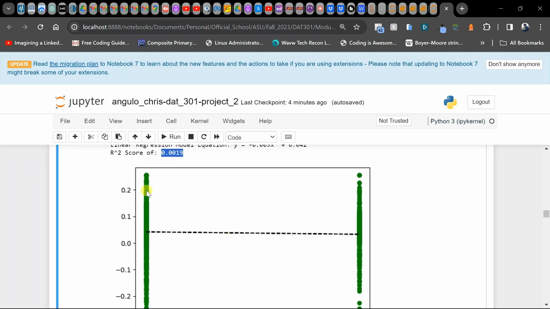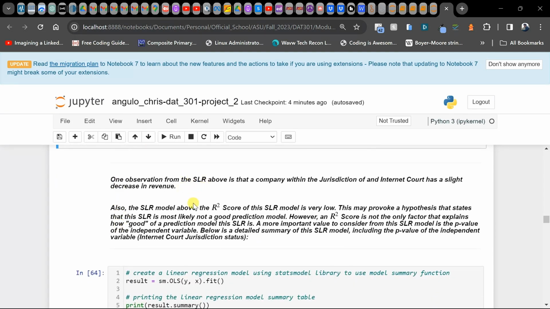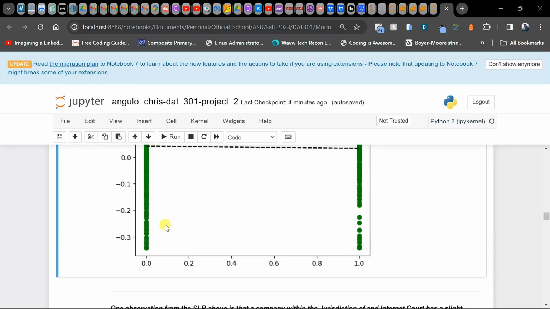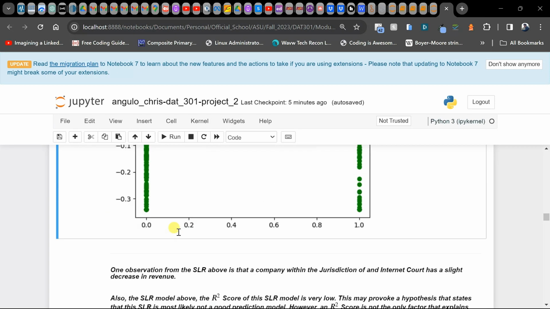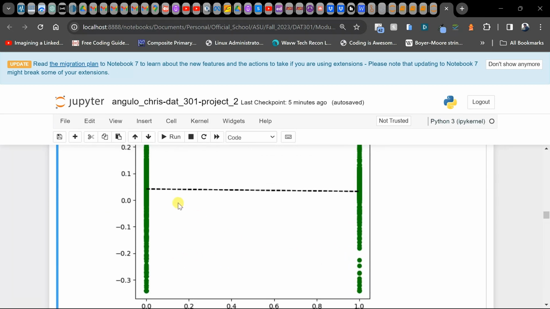It's a big space here, so that could also be a cause for such a low R squared. So one observation from the SLR, the simple linear regression model above, is that a company within the jurisdiction of an internet court has a slight decrease in revenue. It's going a little down. As we get to being in the internet court jurisdiction, we do see that profit decreases a bit.